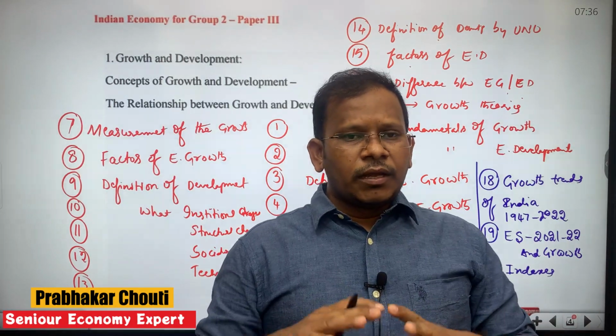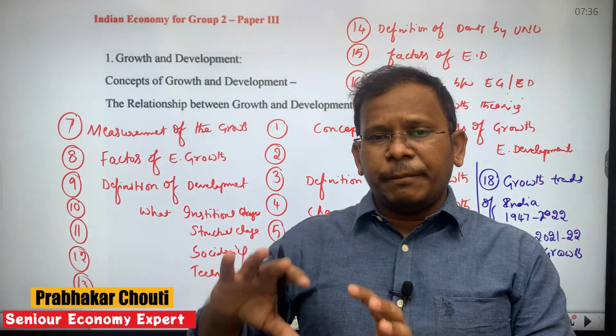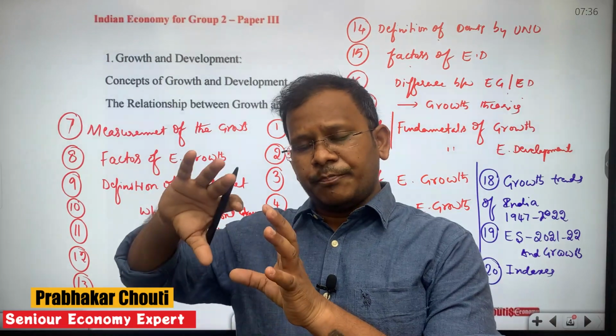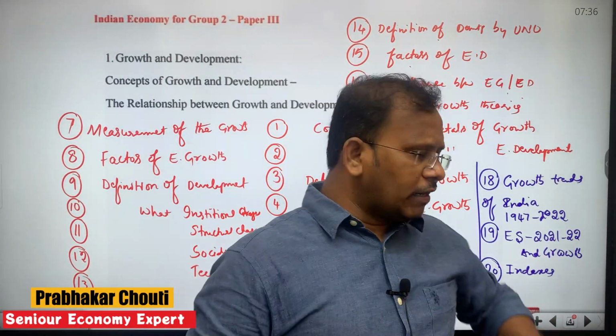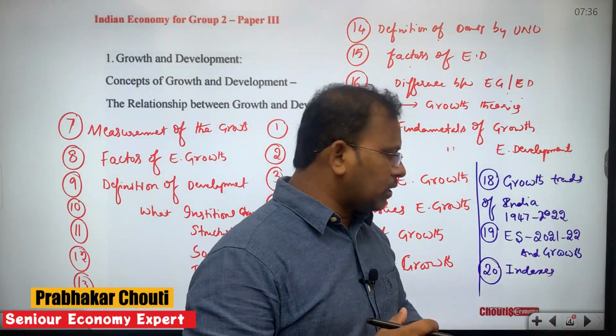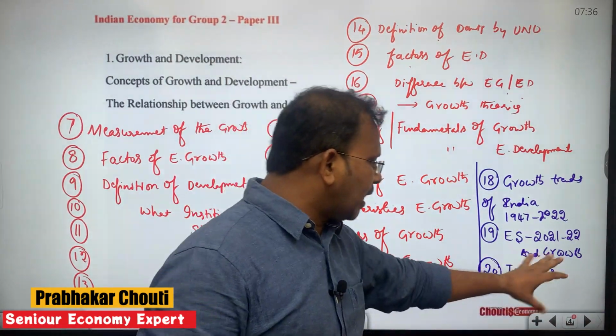There are many important development indexes which will be asked in your exam, and they will be studied as part of the indexes.